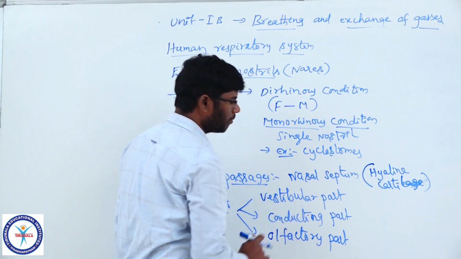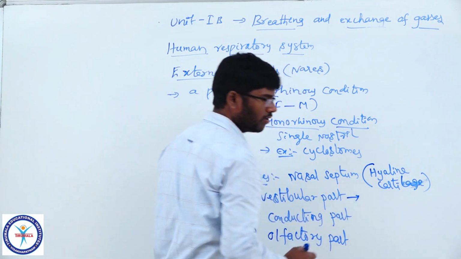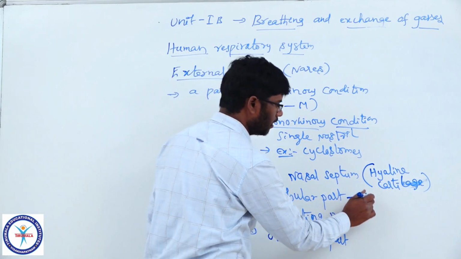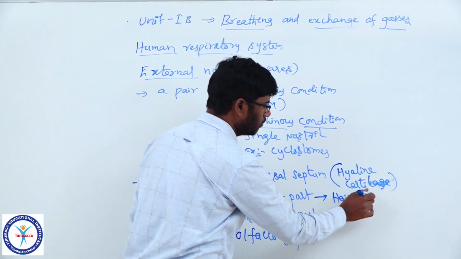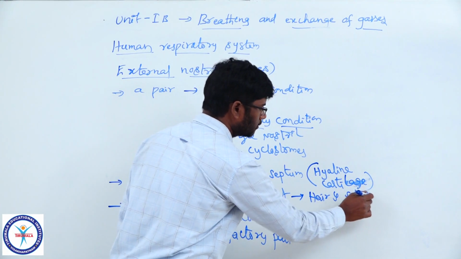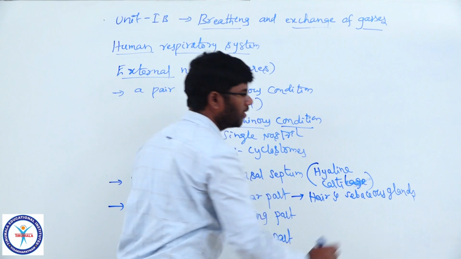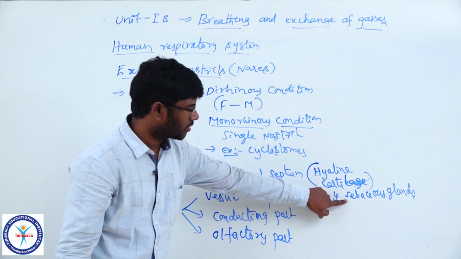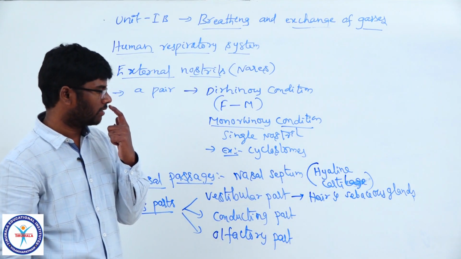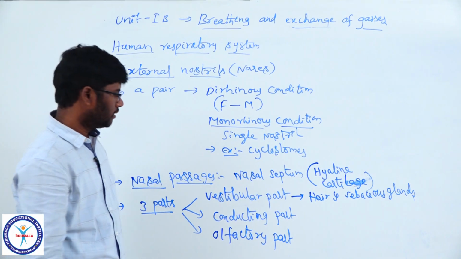Come to the vestibular part. The vestibular part of the nasal cavity has hair and sebaceous glands. These hair and sebaceous glands prevent entry of dust particles into the nasal passages.